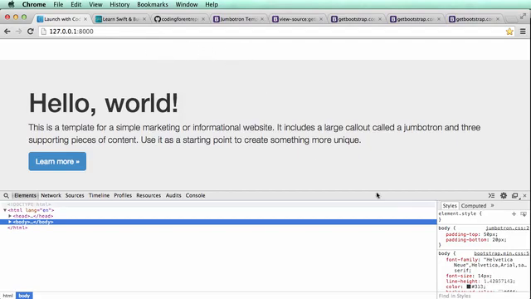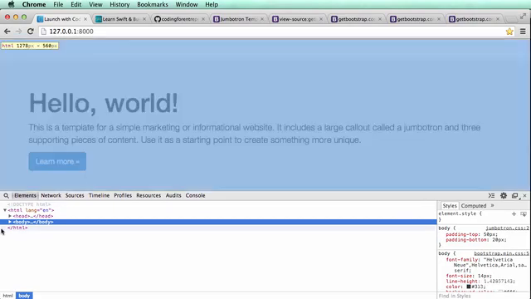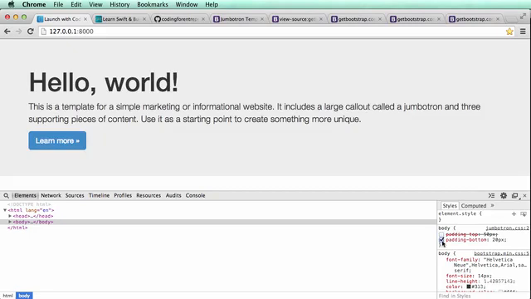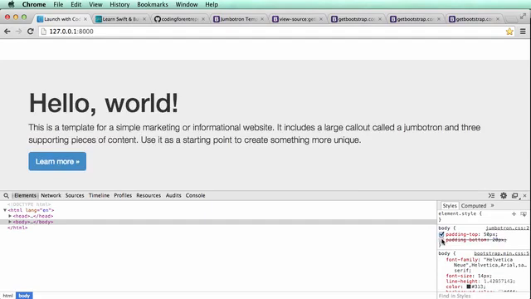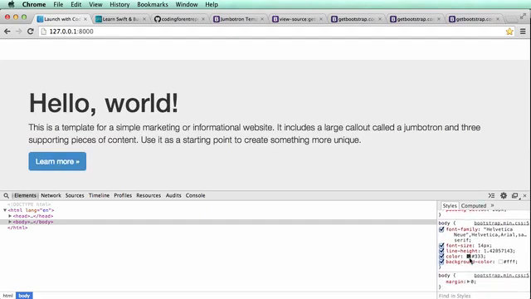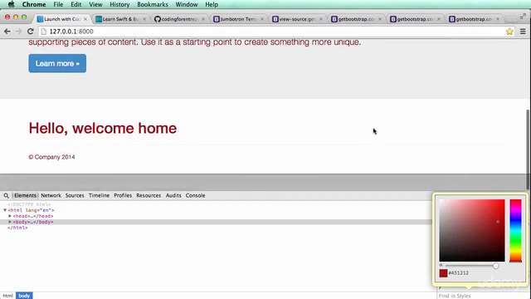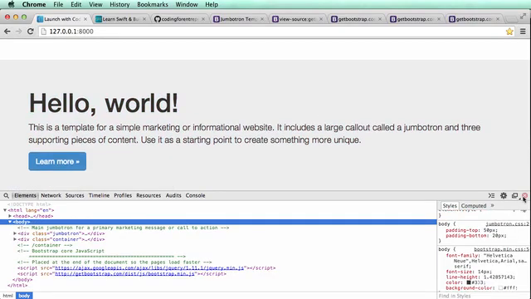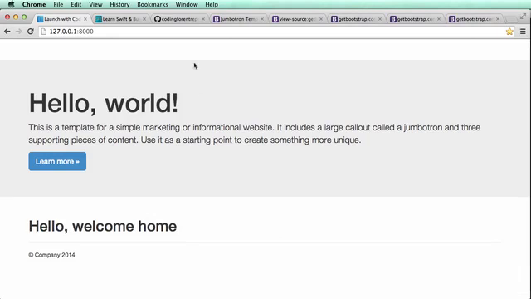I took it out. So if we look at our padding, if we look in here and I click on body, I see that jumbotron.css has these extra paddings here, right? So this extra stuff, if I click on it, it changes it. So I can actually play around with a lot of CSS here. And if I scroll down, I see this color. Oh, well, hey, look, I can change the color too. All right, so this is a way to actually test things in real time. And if I do a refresh, it goes back to exactly how it was, unless I override it, which is what I'm going to do.